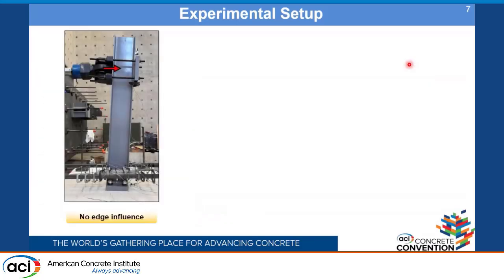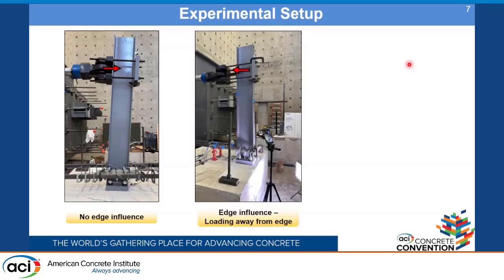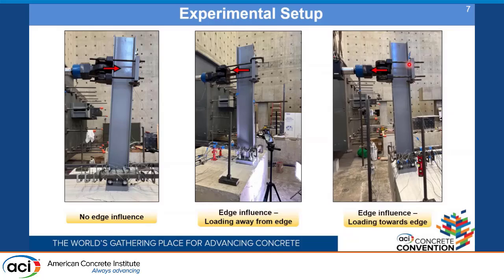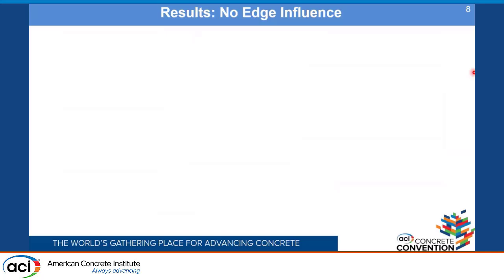The first case, as I showed in the experimental program, is where we do not have any edge influence, so the distance to the nearest edge is greater than 1.5 h effective. The second case is the edge influence case where we have loading away from the edge. And in the third case, we have loading towards the edge. Here, I would like to discuss the results where we do not have any edge influence.